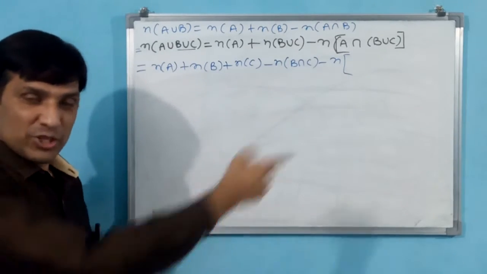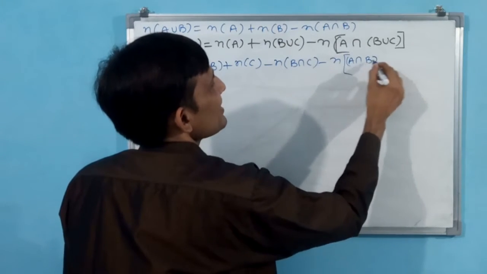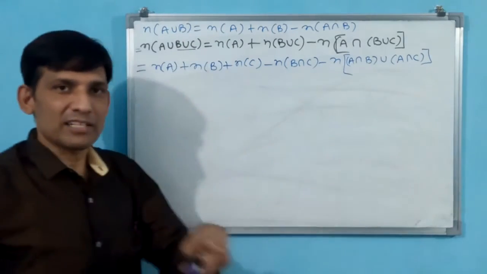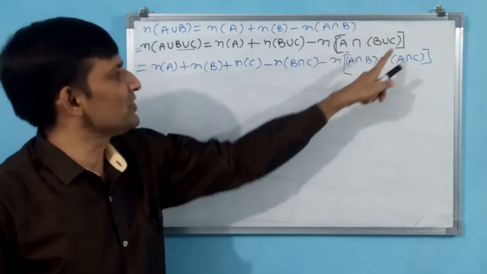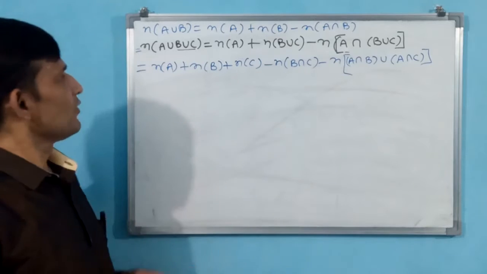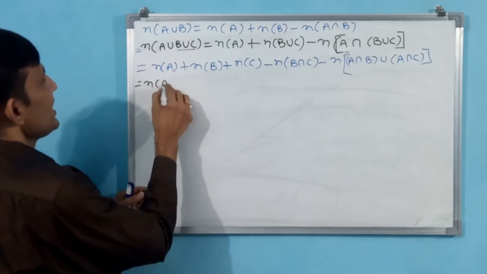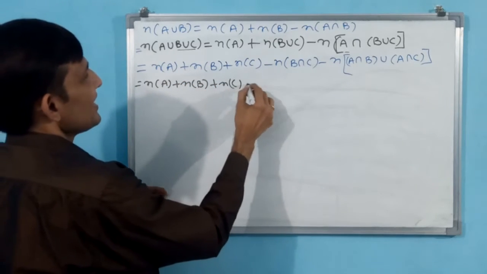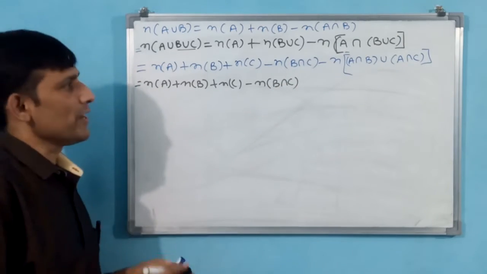Now come here, minus n of distributive law. I have told you the distributive law. You see, distribute: A intersection B union A intersection C. Just now I have explained this distributive law. A intersection B, A intersection C, but this union will be like that only. Now let us come here again. Here n of A plus n of B plus n of C minus n of B intersection C. Up to here it will be okay.